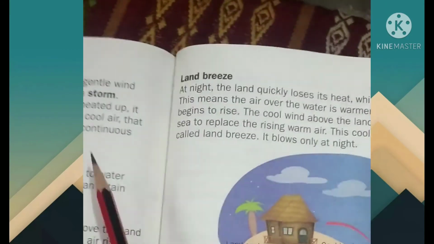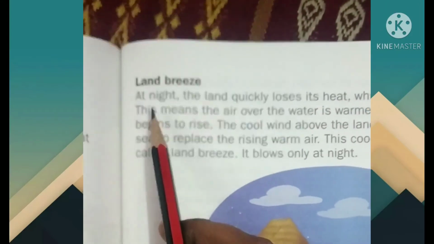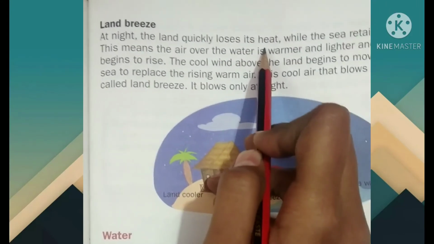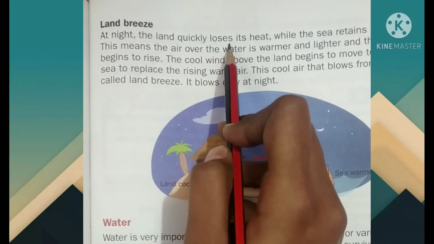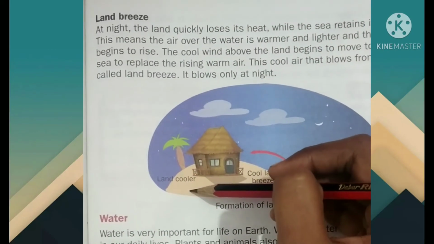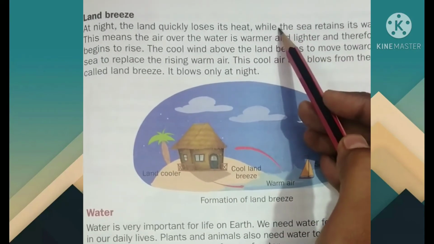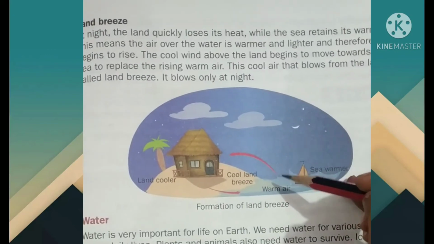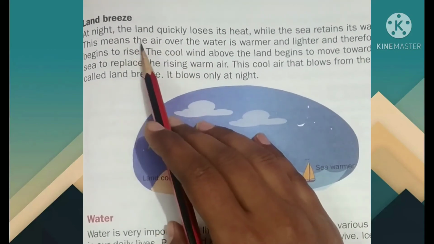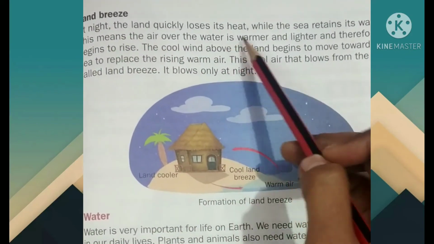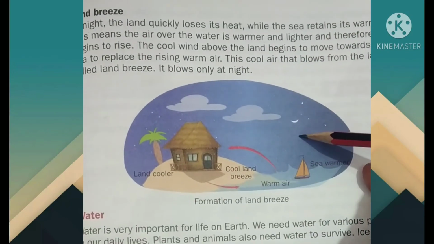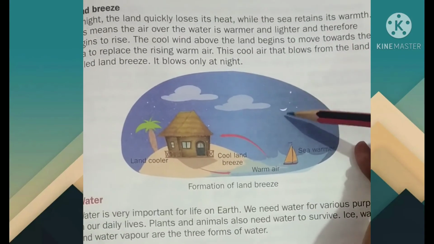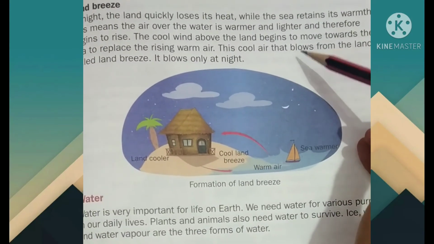Now, let's come to land breeze. At night, the land quickly loses its heat, which means that the land will cool down fast, right? The sea will retain its warmth, which means the sea will be hot. This means that the air above the water is warm and lighter. Therefore, it will rise up again.